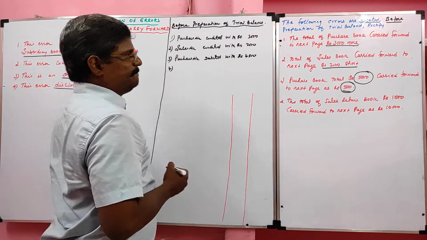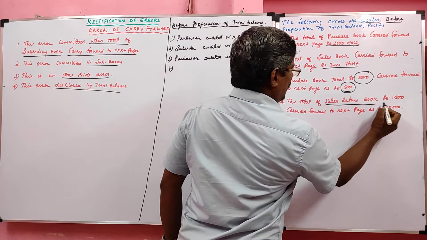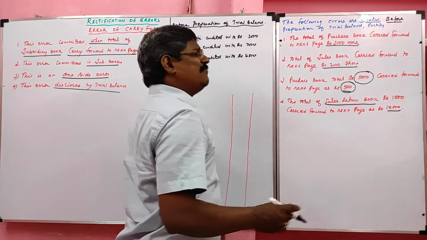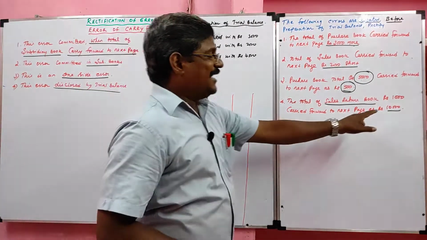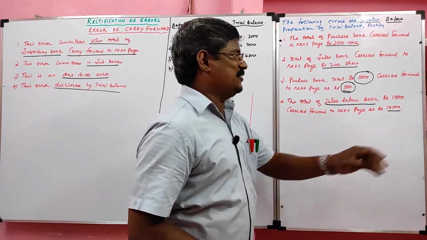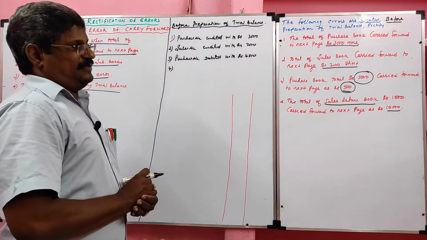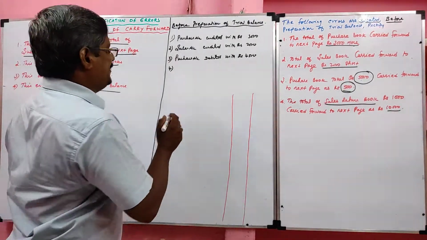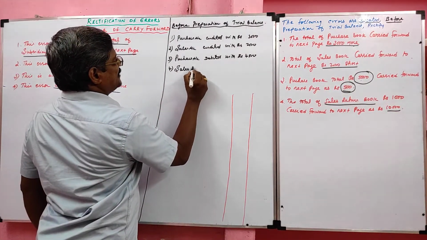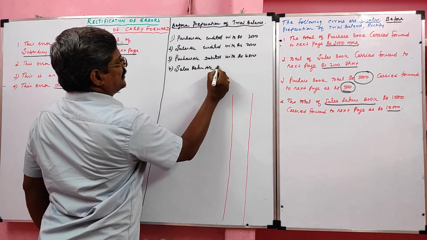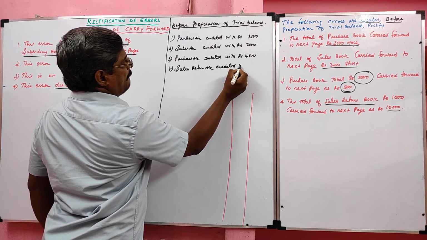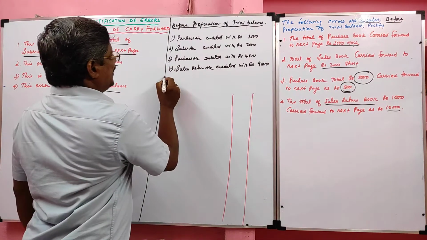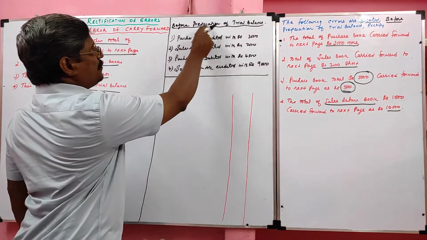Then fourth one: the total of sales return book, rupees 1,000, carried forward to next page as 10,000. Sales return normal balance is debited. Actual total is 1,000. They carried forward 10,000. So it is called over cost. They transferred more. Normal balance is debit. It shows over, so it will go to the credit side. So the rectification is sales return account credited with rupees, the difference, 9,000.